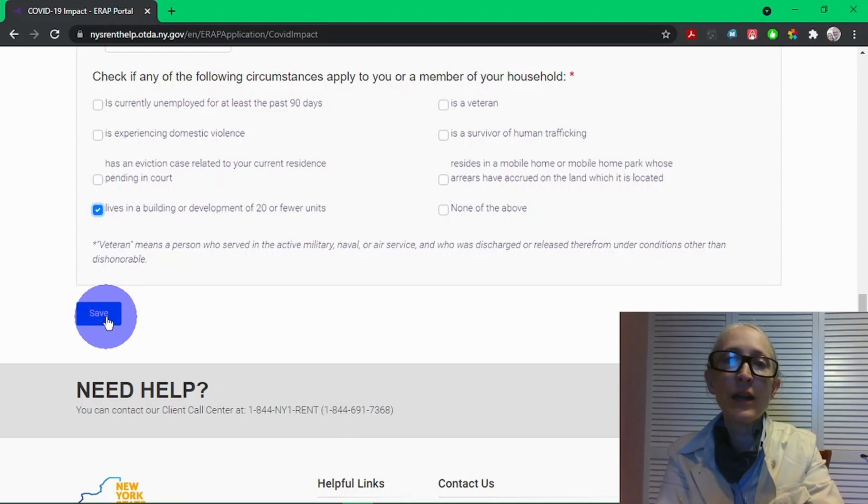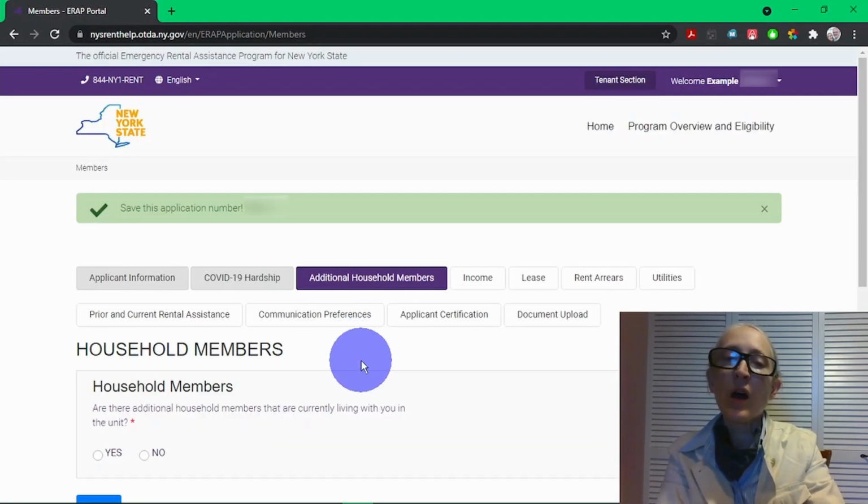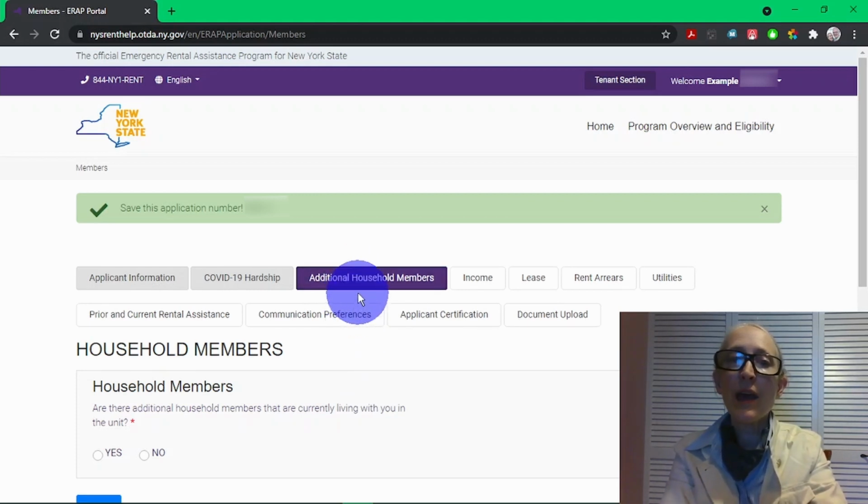And then you can go ahead and hit save. And when you do that, if you've skipped anything, it would give you an error. But in this case, it's thinking. So it automatically takes us to the next tab, which is additional household members, and we will cover that in the next video.